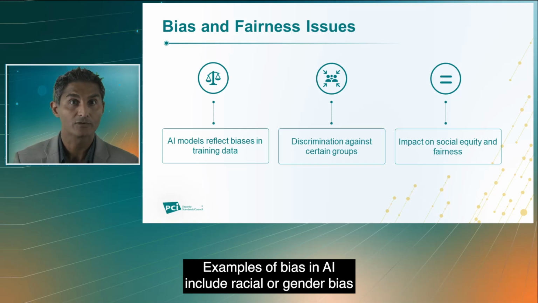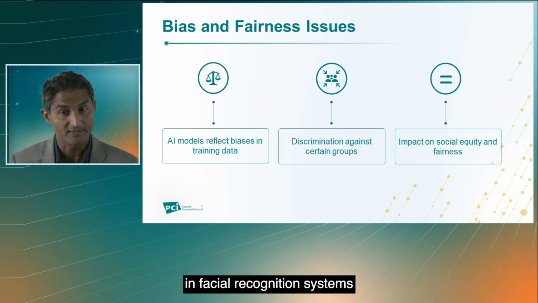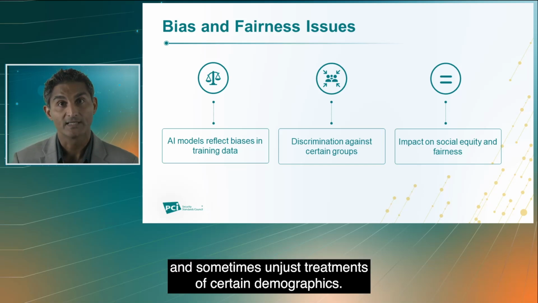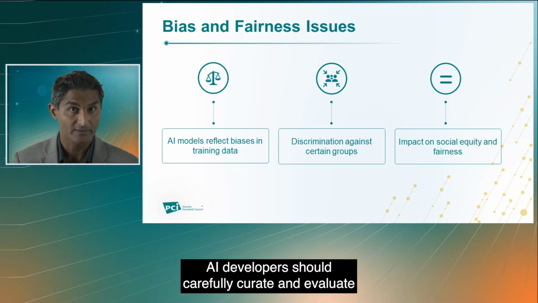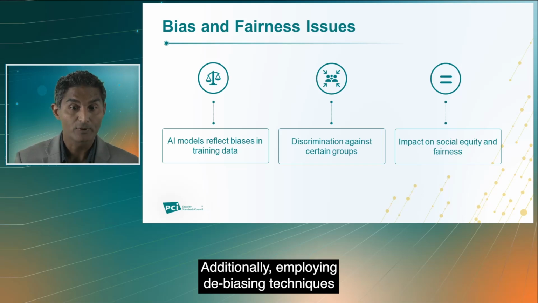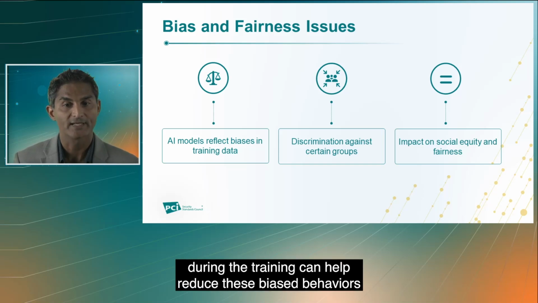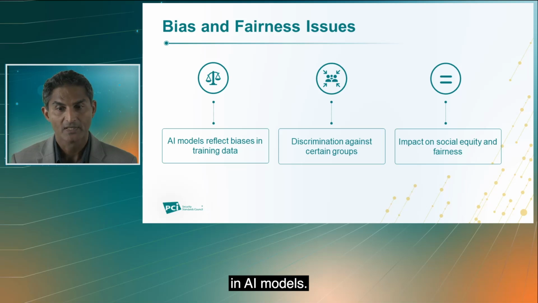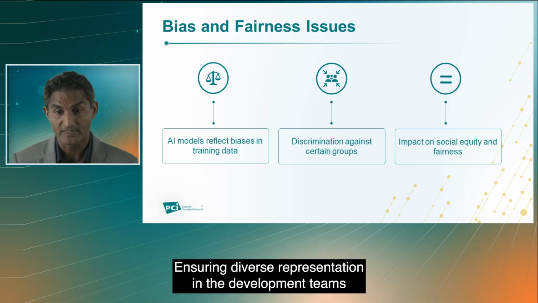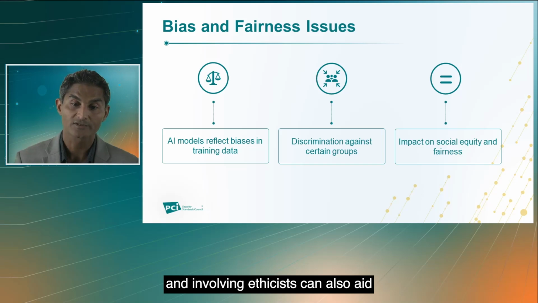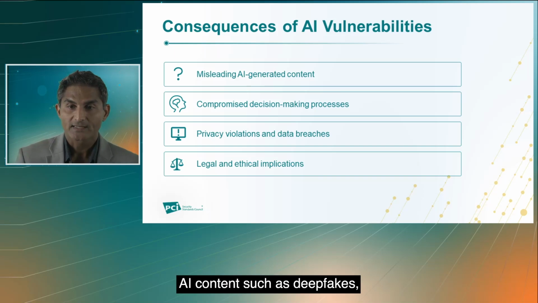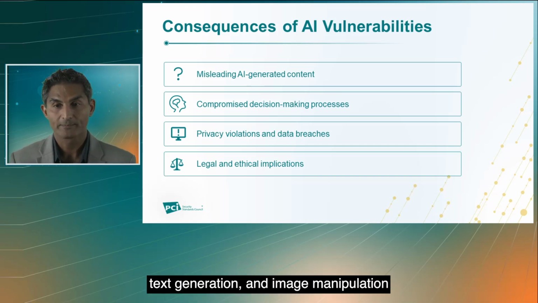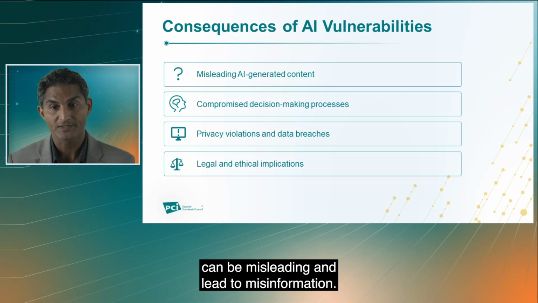Examples of bias in AI include racial or gender bias in facial recognition systems, leading to misidentification and sometimes unjust treatments of certain demographics. To promote fairness and mitigate this bias, AI developers should carefully curate and evaluate their training data. Additionally, employing debiasing techniques during the training can help reduce these biased behaviors in AI models. Ensuring diverse representation in the development teams and involving ethicists can also aid in identifying and rectifying bias in AI systems.